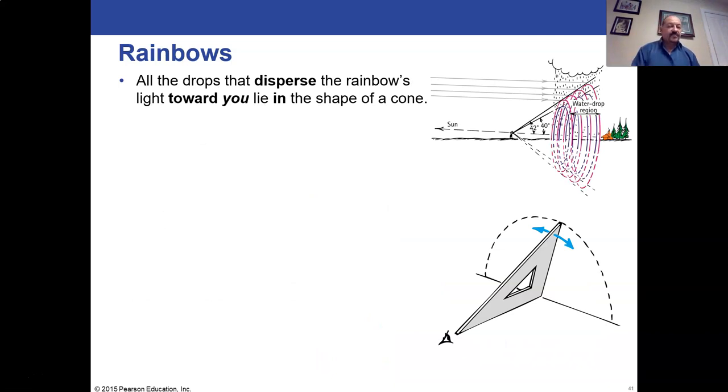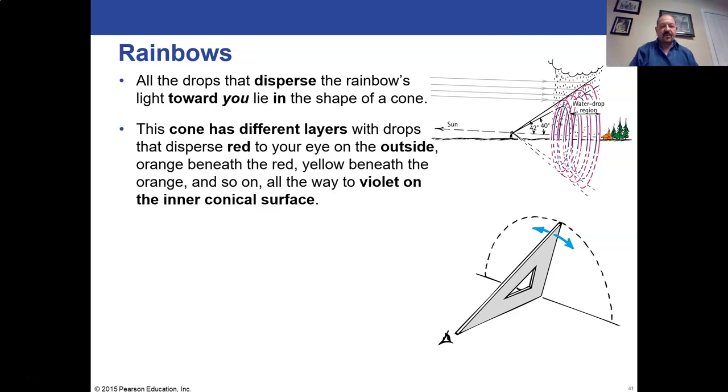So all the drops that disperse the rainbow's light to you will lie in the shape of the cone. So you're getting one wavelength of light from these raindrops up here, and then slightly lower you'll get a different frequency of light, and slightly lower you get a different frequency of light, and you get the highest frequencies below, and you get the lowest frequencies at the top, and that's why the rainbow looks red at the top and violet at the bottom. So you have the red, the orange, the yellow, green, blue, indigo, violet in that order. So the cone has these thicknesses of layers in it, and you just don't see that thickness of layers.